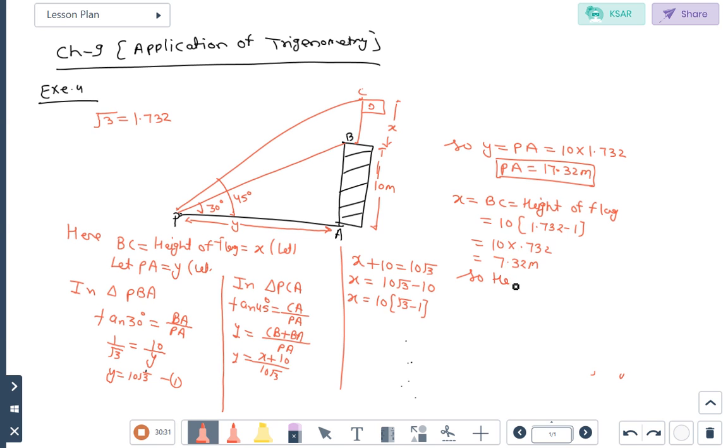So now the question is in word format, so you will give the answer also in word format. In chapter 9, in each and every question, students, you will give the answer in word format.